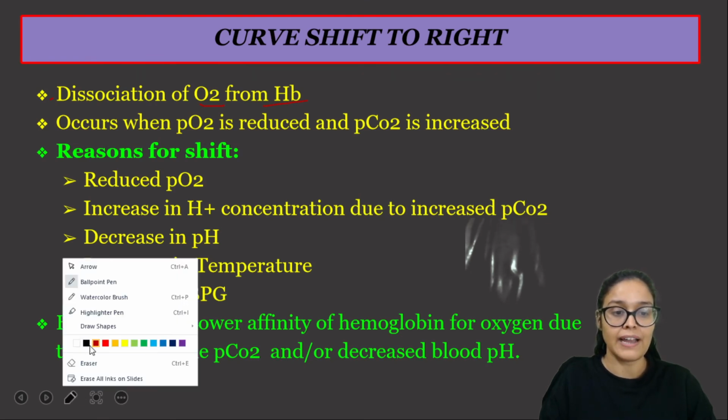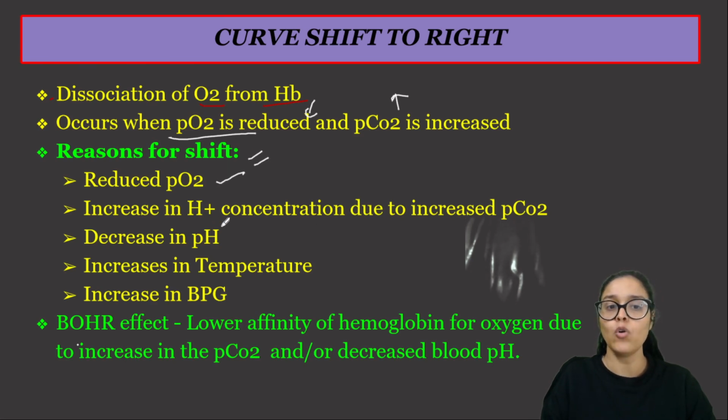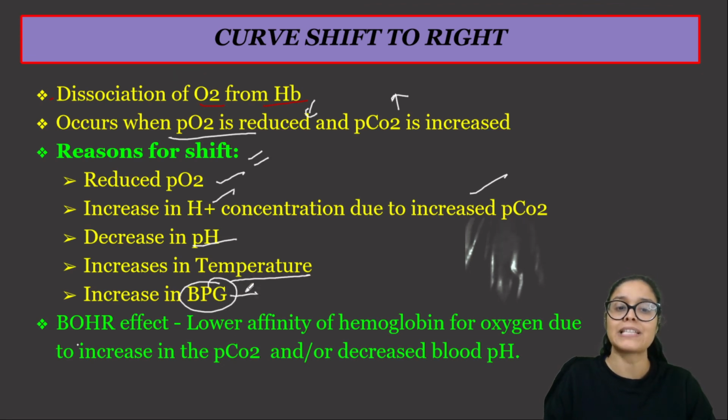And obviously, bacha, I have told you already that PO2, the partial pressure of oxygen, is less in tissue and CO2 is more in tissue. So obviously right shift would happen because they have low oxygen, more hydrogen ion, because they have more CO2. pH is decreased here, it becomes acidic. Temperature is increased and there is a chemical known as BPG which also decreases hemoglobin affinity for oxygen. So BPG is also increased, that is bisphosphoglycerate.